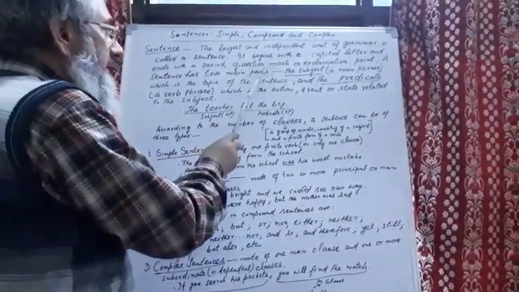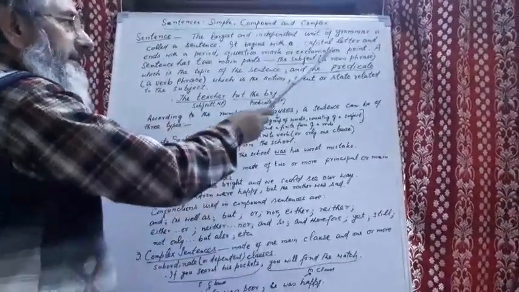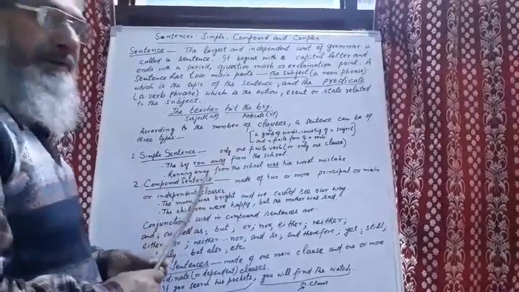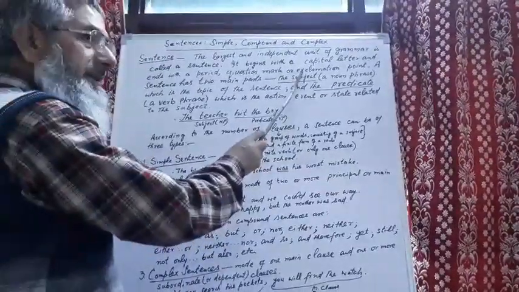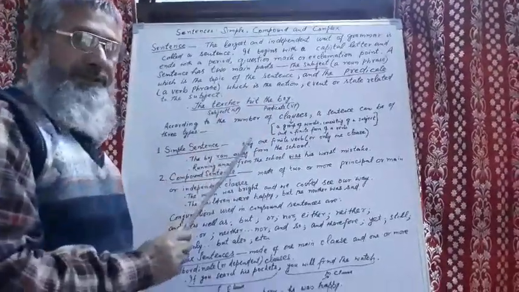Question mark is used in case of questions or interrogative sentences, whereas exclamation point or exclamation mark is used in case of exclamatory sentences and optative sentences.